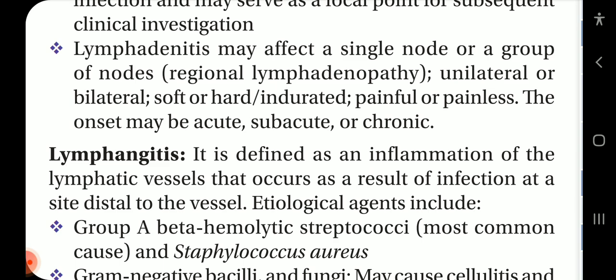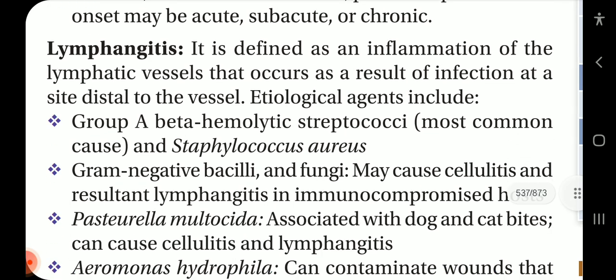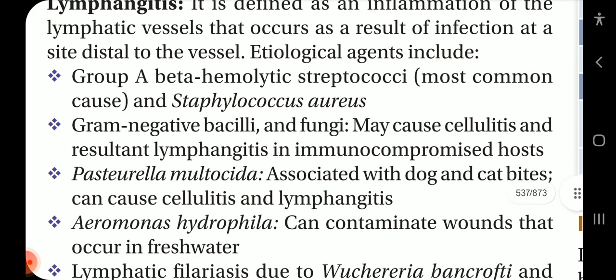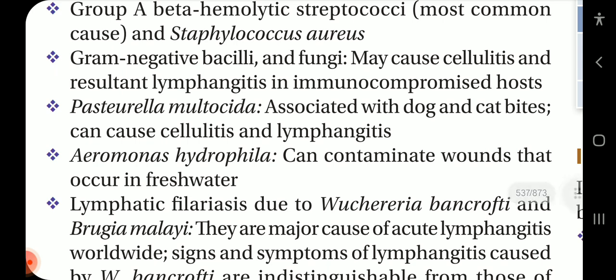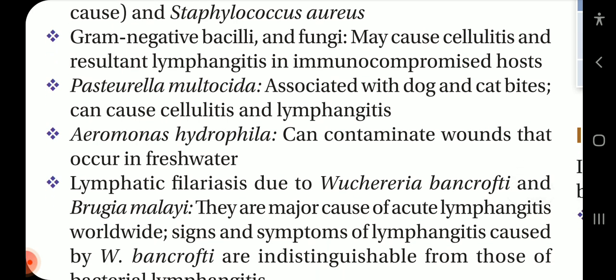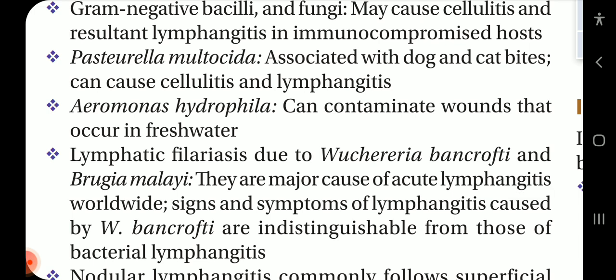Lymphangitis is defined as an inflammation of the lymphatic vessels that occurs as a result of infection at a site distal to the vessel. Etiological agents include group A beta hemolytic streptococci, the most common cause, and Staphylococcus aureus. Gram-negative bacilli and fungi may cause cellulitis and resultant lymphangitis in an immunocompromised host. Pasteurella multocida, associated with dog and cat bites, can cause cellulitis and lymphangitis.